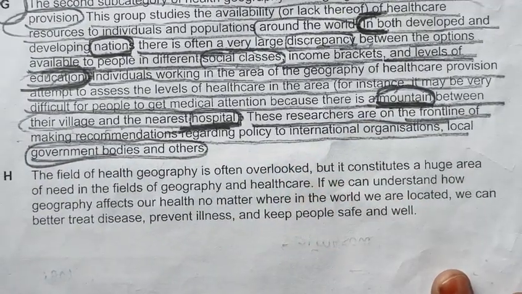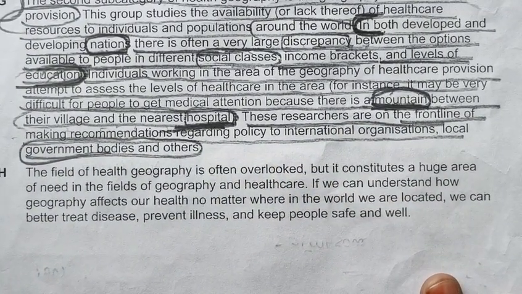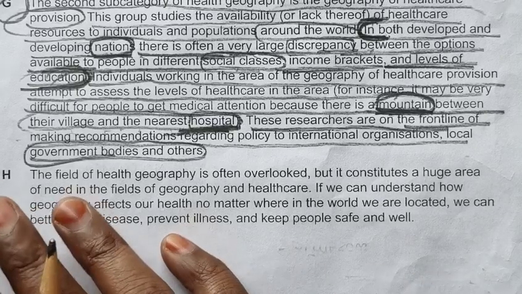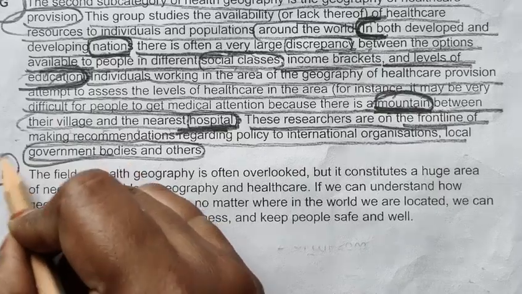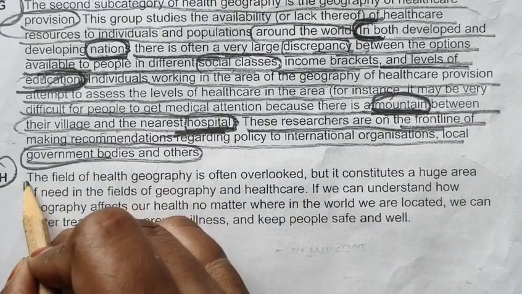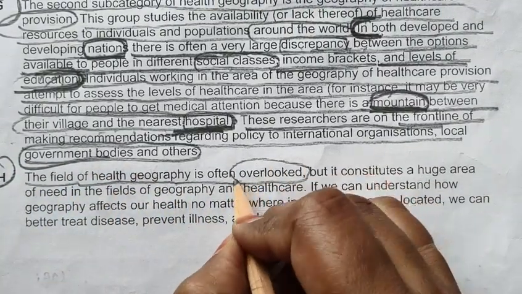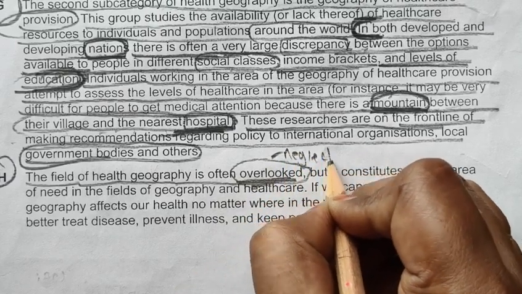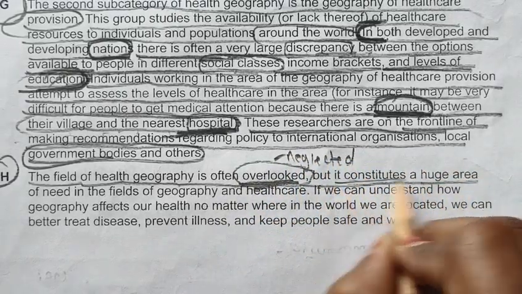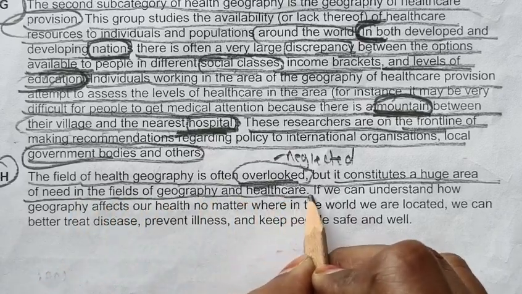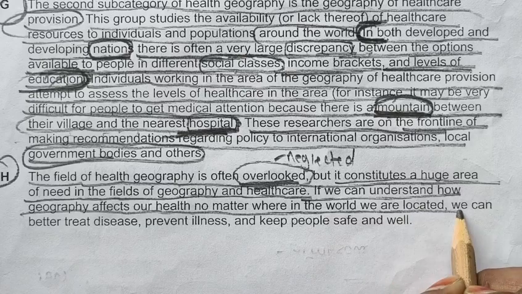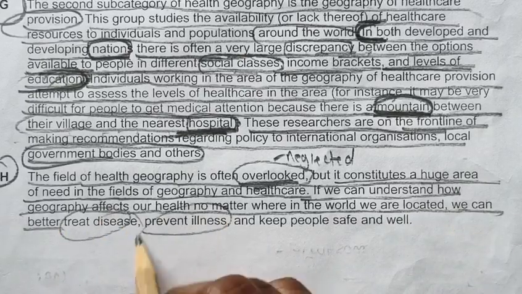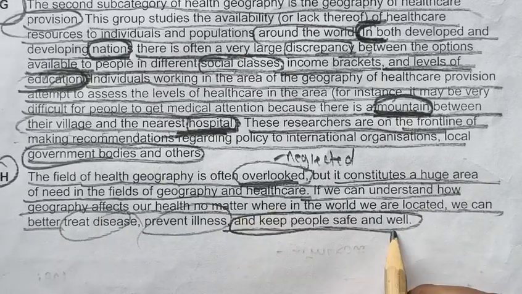Okay, and only our last paragraph is remaining, but we have found our answers. If during exam you found all your answers, then you don't need to read this H paragraph, but as we are practicing, so we can fast read it. Okay, the field of health geography is often overlooked means neglected. Okay, but it constitutes a huge area of need in the field of geography and healthcare. If we can understand how geography affects our health, no matter where in the world we are located, we can better treat disease, prevent illness, and keep people safe and well.